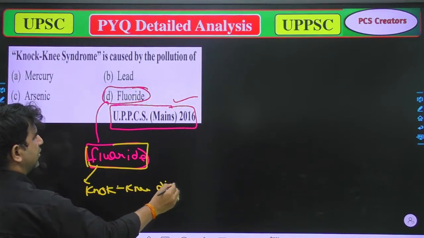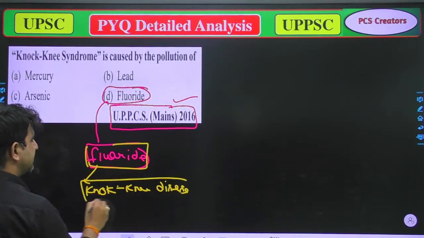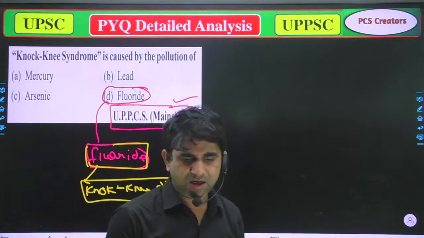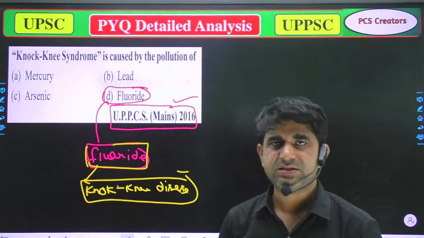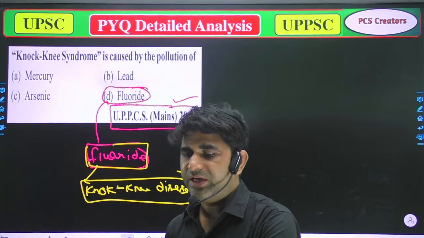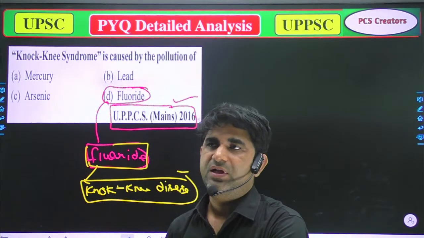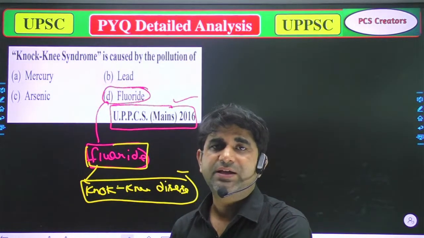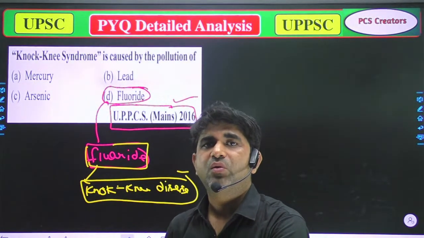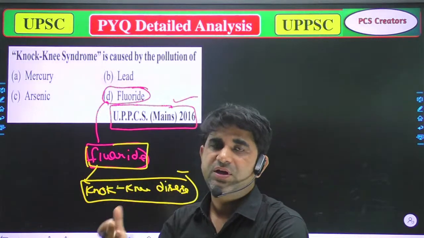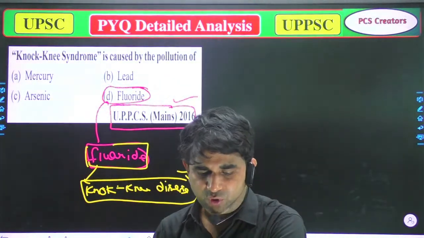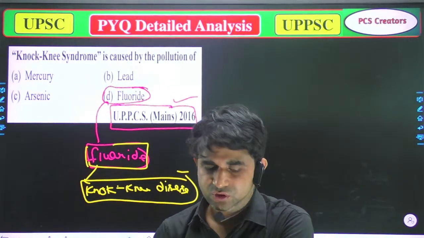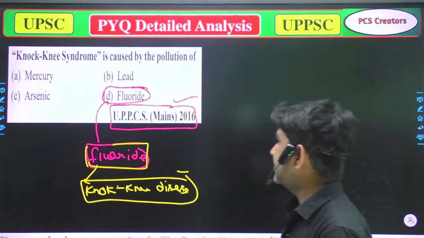In this disease, generally there is huge pain in our knee area, which is unbearable, as people say. That happens due to the increased pollution, due to fluoride pollution. So option D is correct.